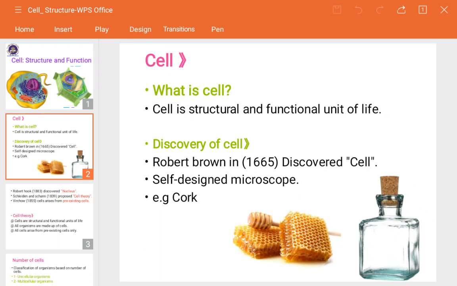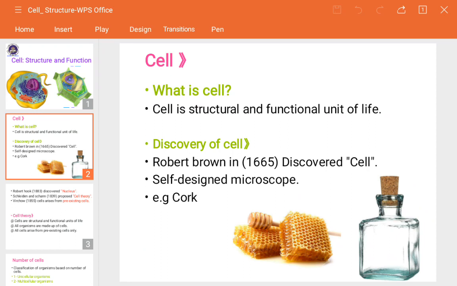The cell, this is one cell, guys, of our body, which is made up of these things. Not only our body, but also the different things which are surviving on the earth or in nature. That may be plants, small microorganisms, animals.